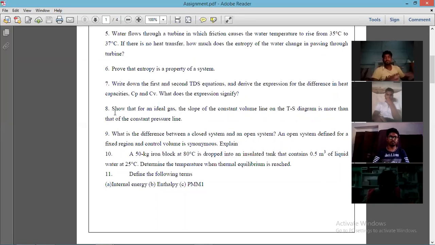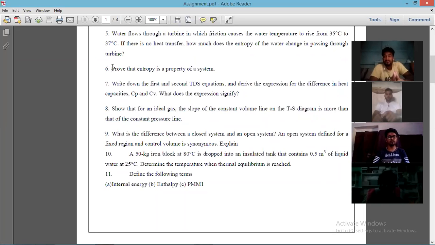And this question number 8, show that for an ideal gas, the slope of constant volume line on the TS diagram is more than that of constant pressure line. So for constant volume, we have slope equal to T by Cv, and for constant pressure it is T by Cp. Since T by Cp is less and T by Cv is more, we can prove that for an ideal gas, the slope of constant volume line is more than the constant pressure line. So this was the assignment question.